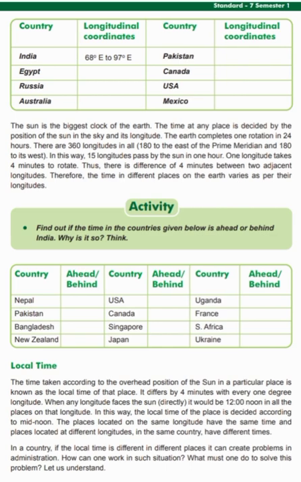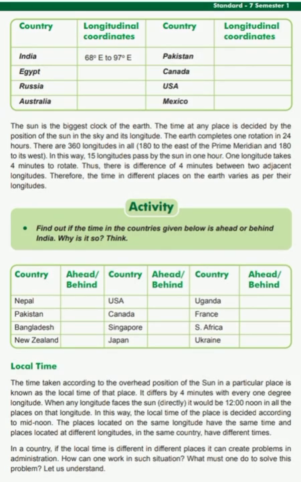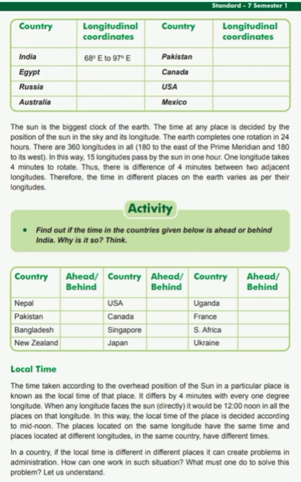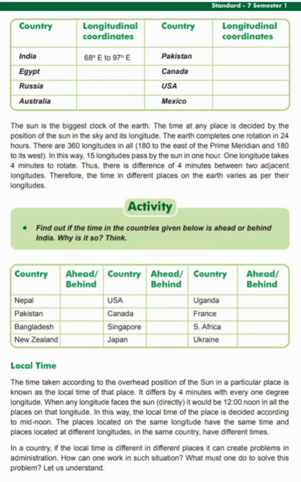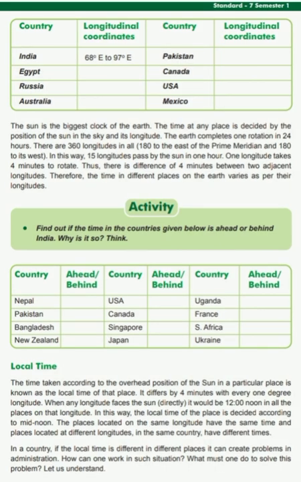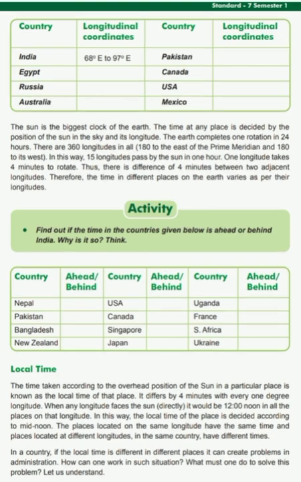The places located on the same longitude have the same time, and places located at different longitudes in the same country have different times. In a country, if the local time is different in different places, it can create problems in administration. How can one work in such a situation? What must one do to solve this problem?